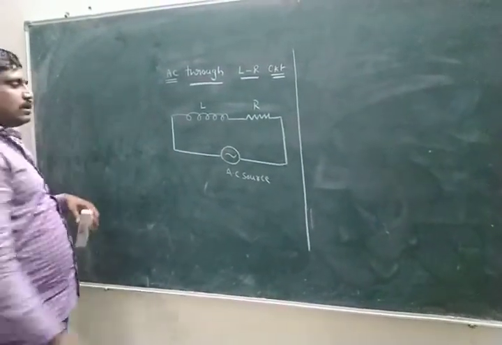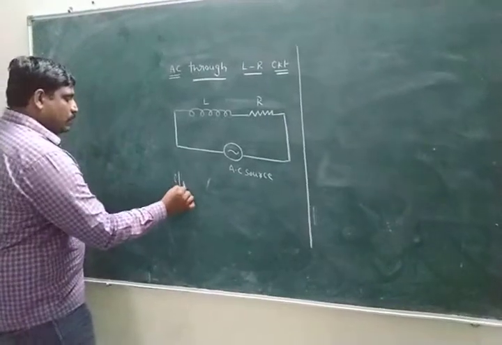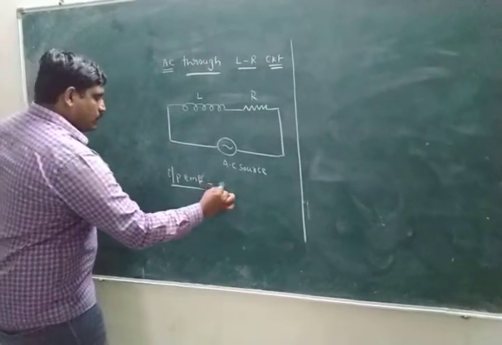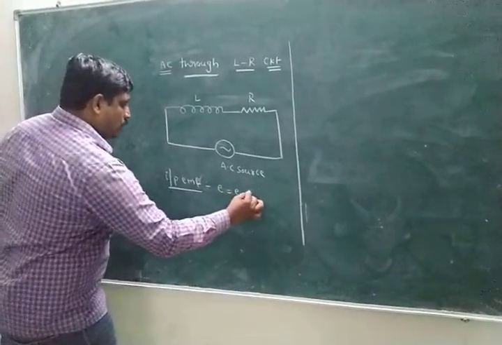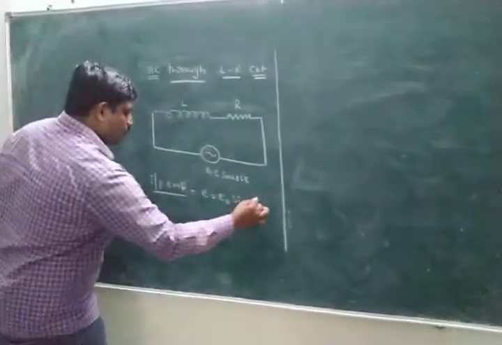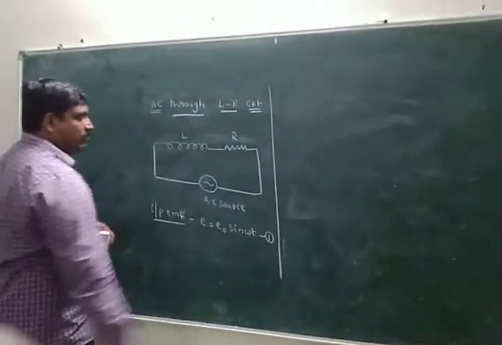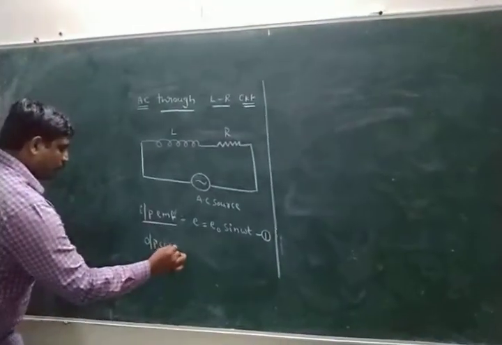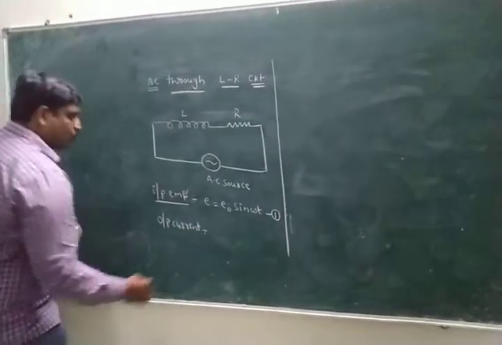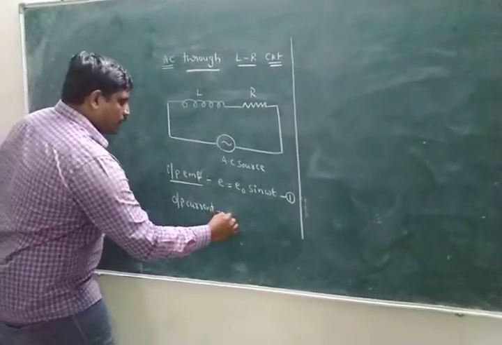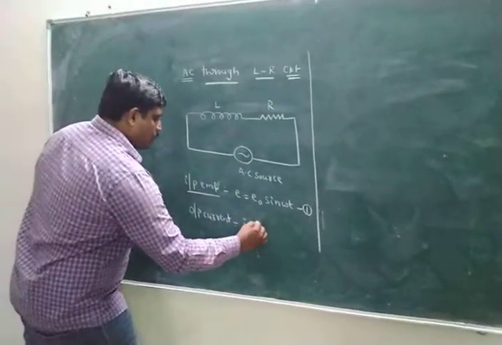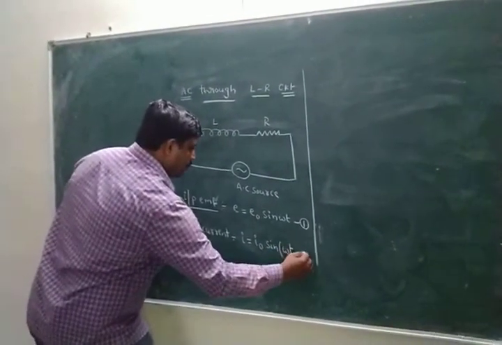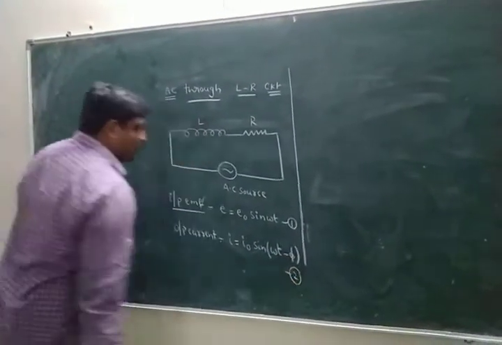Okay, here the input EMF is always E equal to E naught sin omega t, equation number 1. Output current I directly give. Look here, Nana. Output current I directly give: I naught sin (omega t minus phi), equation number 2.